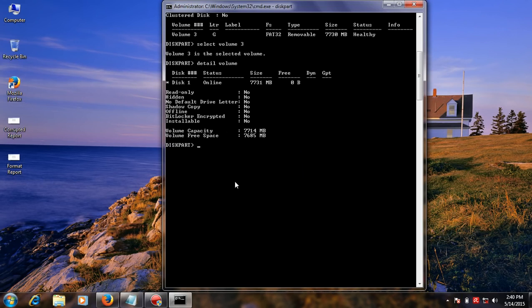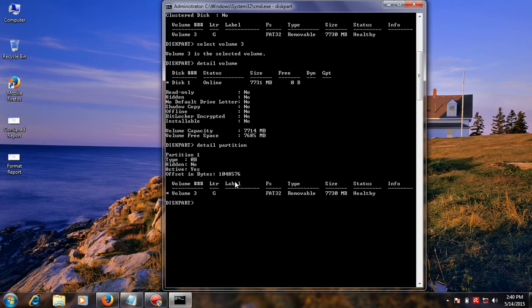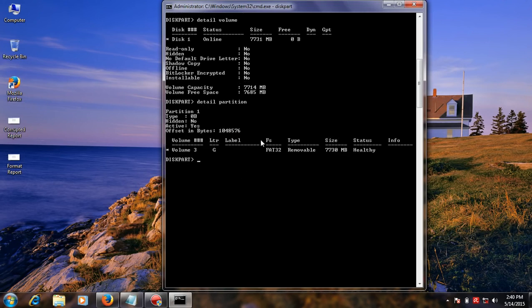After you see your volume detail, type detail partition. You see your disk detail and partition detail, and note your partition number. My disk partition number is 1. The next type select volume 3.